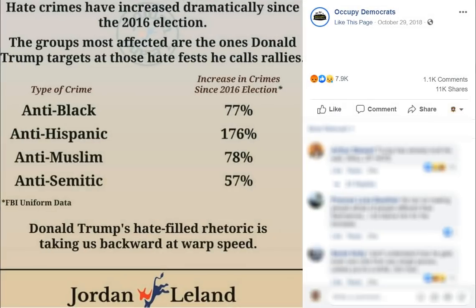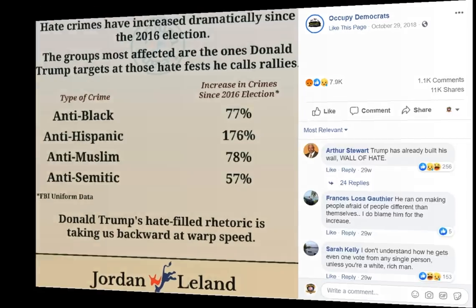Hello and welcome. In this episode, I'll be showing you how to find and analyze hate crime statistics. The topic of hate crimes has become much more discussed in the era of Trump. You often see memes like this one here, which make various claims about the rise in hate crimes. And of course, it's not just limited to memes either.